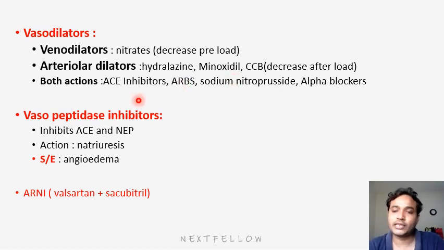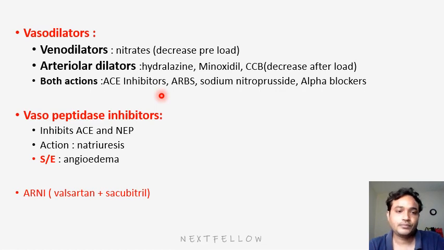Some drugs have both actions. They decrease preload and at the same time afterload also. What are those? ACE inhibitors. Angiotensin converting enzyme inhibitors, the pril drugs, ARBs like losartan and telmisartan, sodium nitroprusside, and alpha blockers. Okay. Mostly we use ACE inhibitors and ARBs in heart failure.